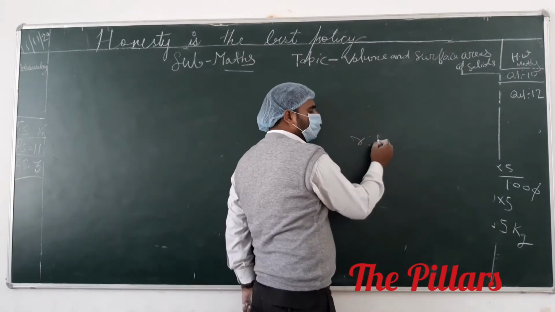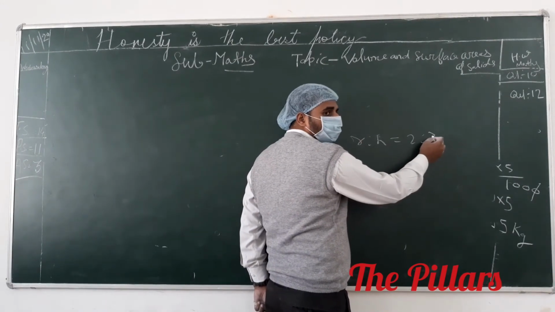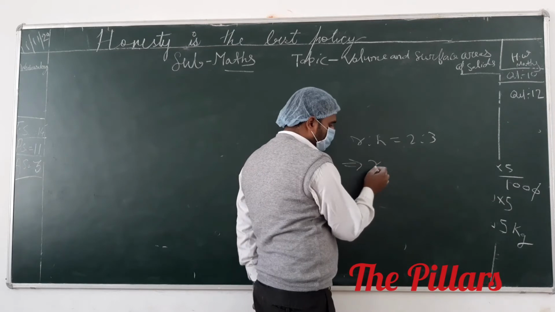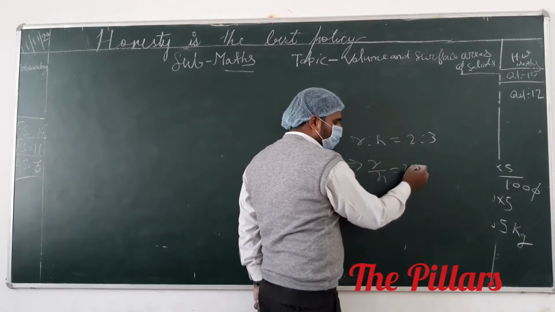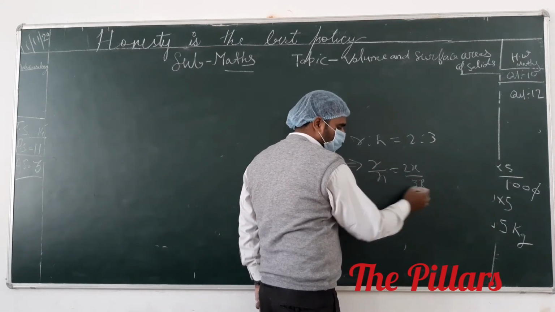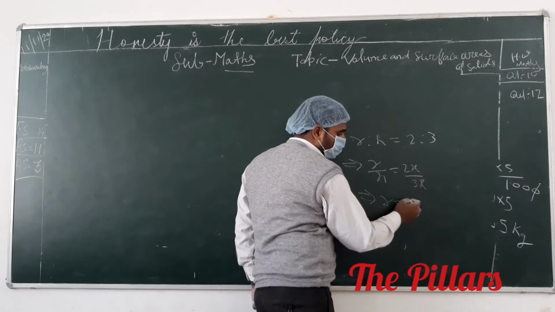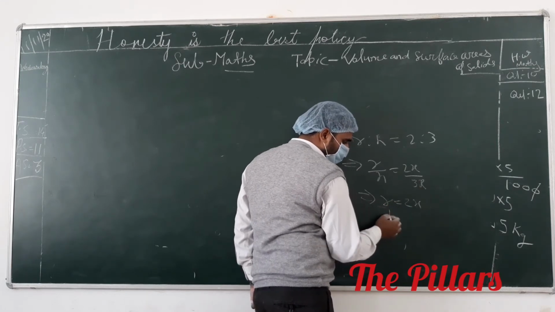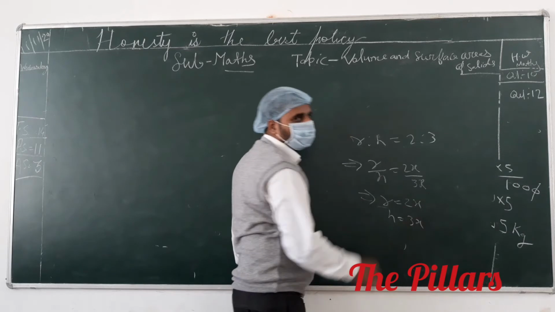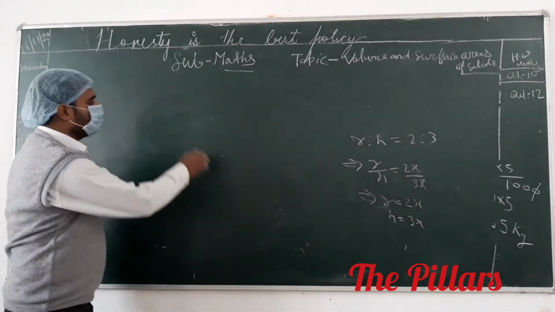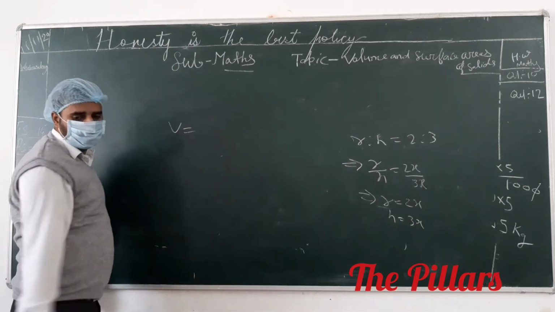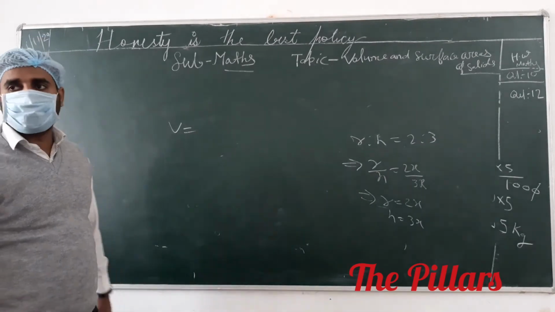R:H is given 2:3. This implies that R by H equals what? 2x upon 3x. This implies the value of R is 2x and value of H is 3x. You see that volume of cylinder is given, V equals what? Volume 1617.